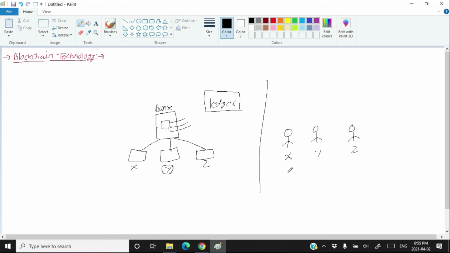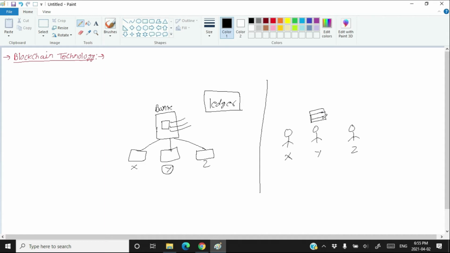To achieve the trust, whenever a transaction happens, suppose that the person Y has bought some money from the person X, then a block will be created. Something will be created which is called a block. And this block will have all the details of the transaction. Maybe the persons X and Y don't want the person Z to see the actual transaction.